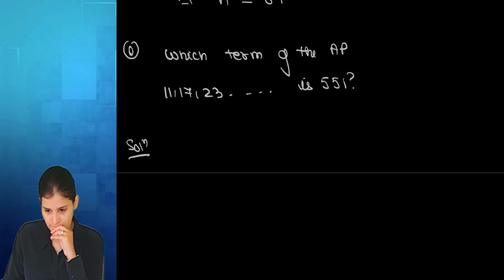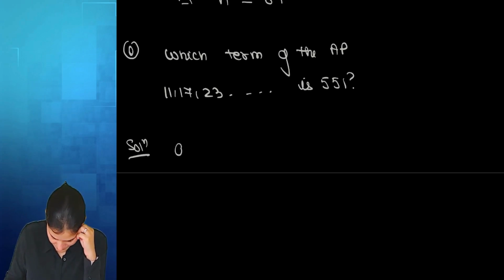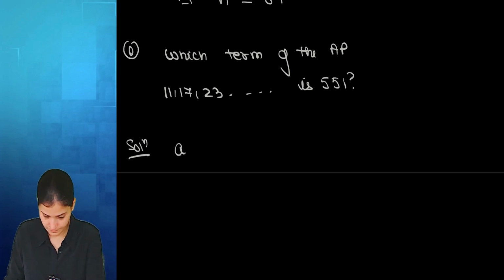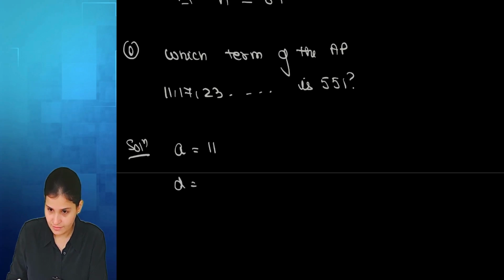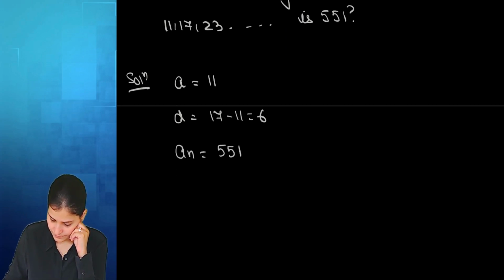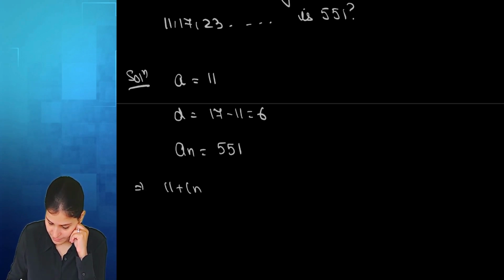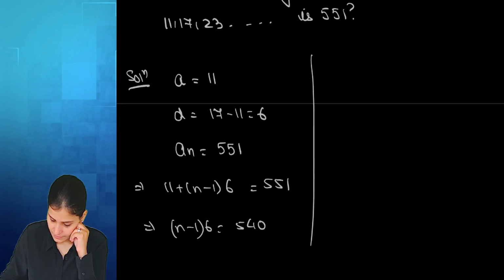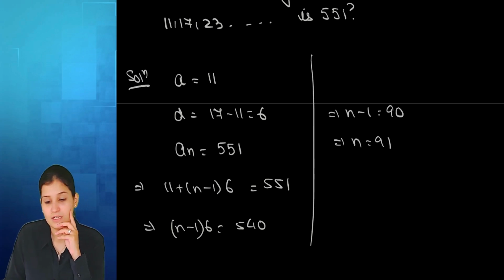$91 more. Okay, what is A? 11. Common difference? 6 more. 551 we take as AN. So A plus N minus 1 into D. Subtract 11 to the other end, 540. Divide by 6, 90. N is 91. So 91st term is 551.